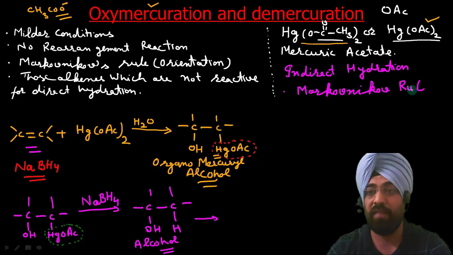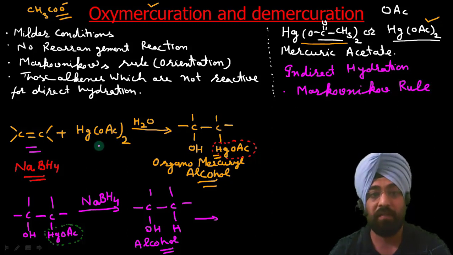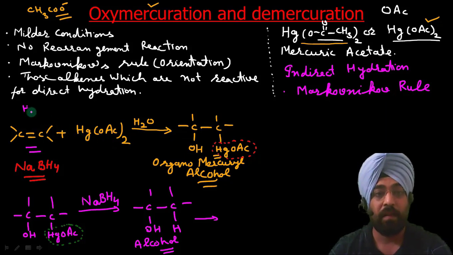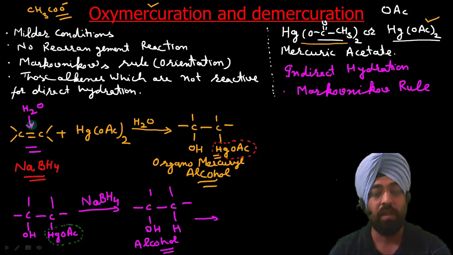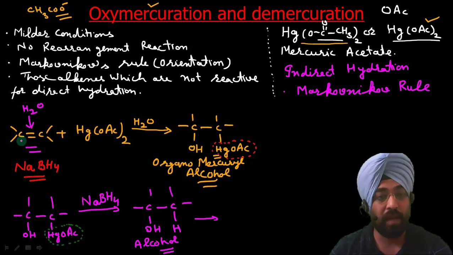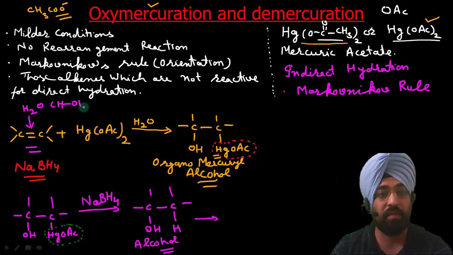So if you have to predict the product after oxymercuration and demercuration, simply add water to the alkene according to Markovnikov rule. H will go to that carbon which already has more hydrogens, and OH, writing water as HOH, will go to that carbon which has a lesser number of hydrogens.